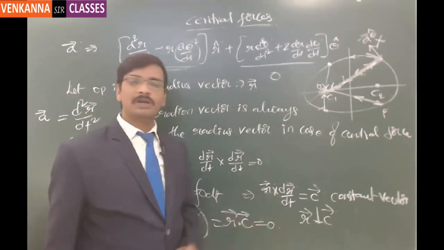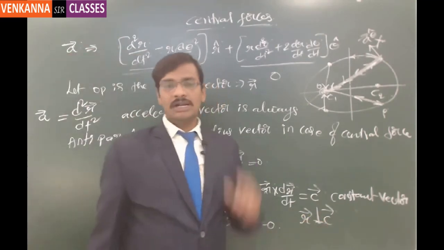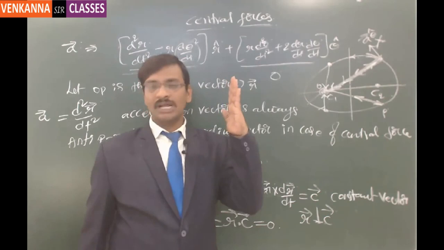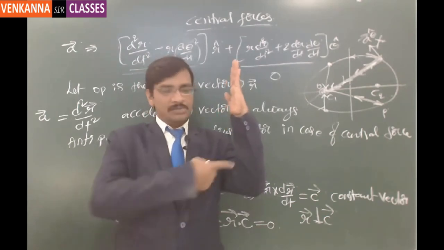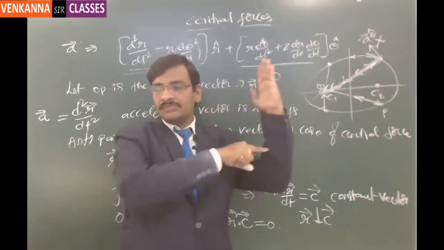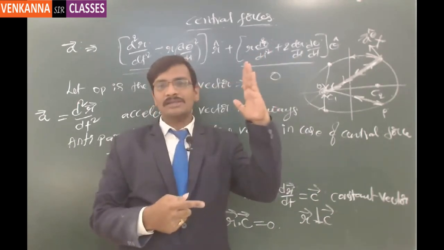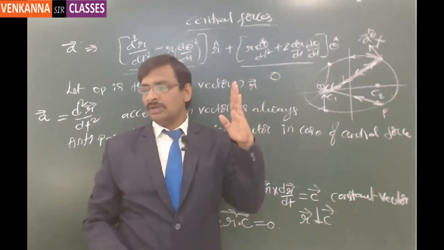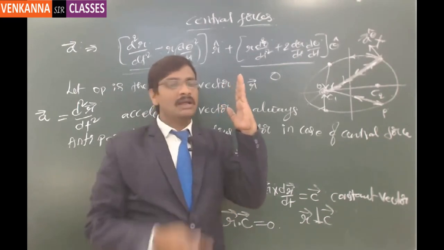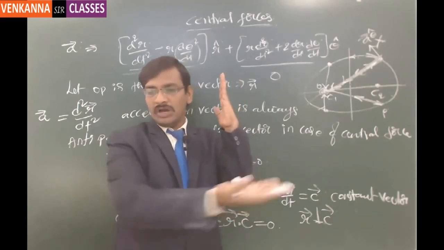If these two are perpendicular to each other, what it essentially conveys is that C is a constant vector. Let us say this is my hand which represents a constant vector. I need to draw a radial vector which is always perpendicular to this, which essentially means I can draw a vector like this, like this, like this, and like this. So it is always perpendicular to my hand, and this hand is nothing but the C vector, which is a constant vector. The radial vector has to be always perpendicular to it, and that is possible only if I draw the vector in the plane joining this area.